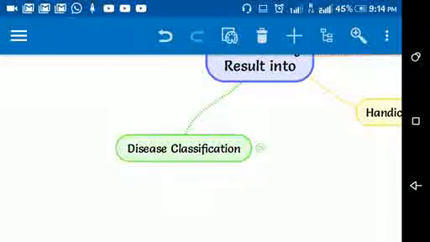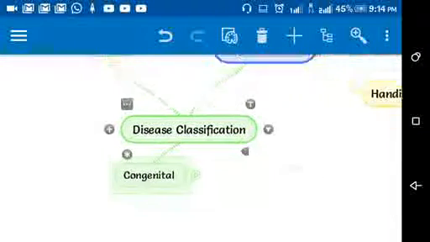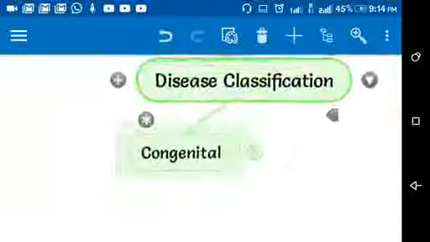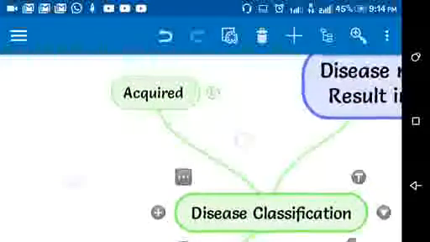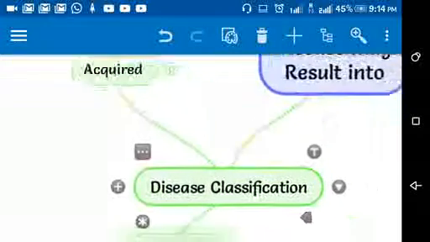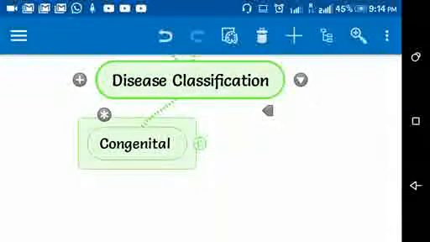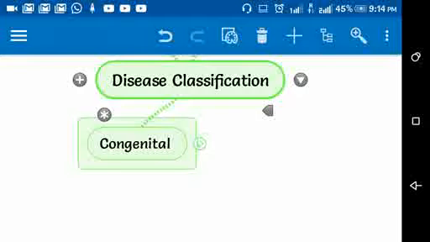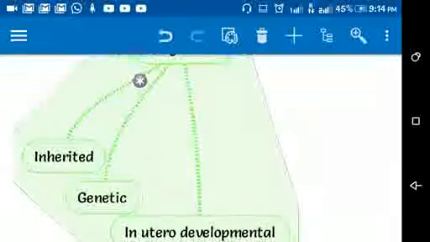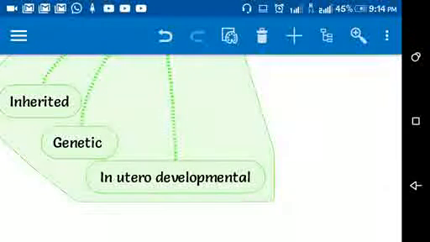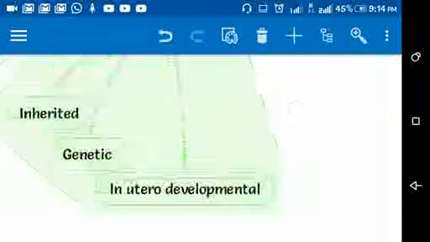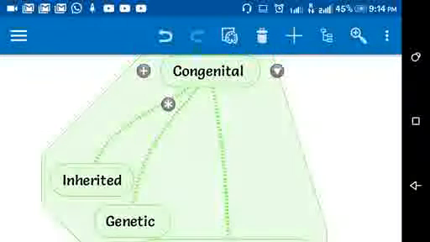Now let's come to disease classification. Diseases are classified into two types: congenital disease and acquired disease. As these names are self-explanatory, what are congenital diseases? These are of three types: inherited, genetic, or in utero developmental diseases.